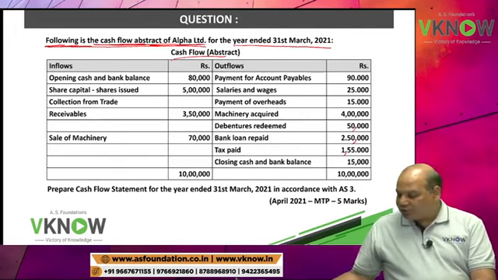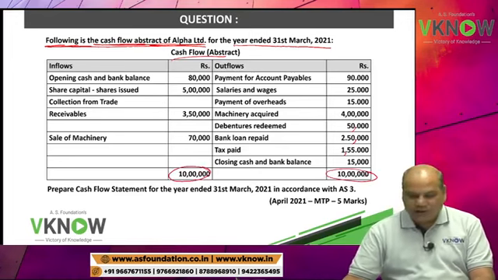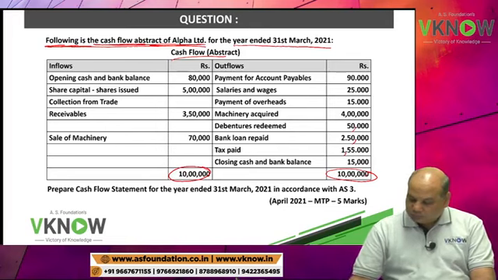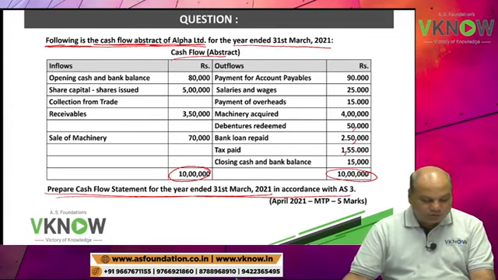Total of both sides please check. Otherwise your answer will not tally later. Prepare cash flow statement for the year ended 31st March 2021.